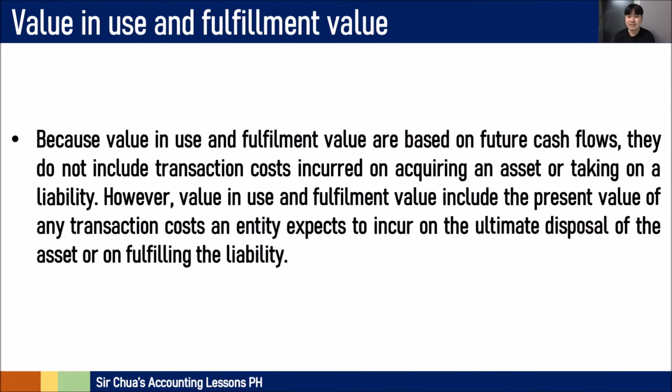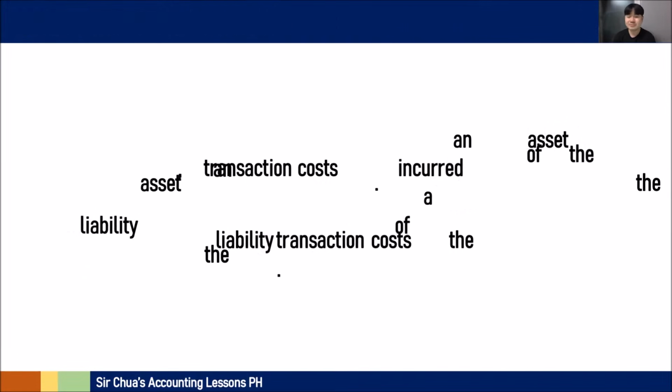Now, another one is current cost. Sorry. Okay. Because value in use and fulfillment value are based on future cash flows, they do not include transaction costs incurred on acquiring an asset or taking a liability. However, value in use and fulfillment value include the present value of any transaction cost an entity expects to incur on the ultimate disposal of the asset or fulfilling the liability.